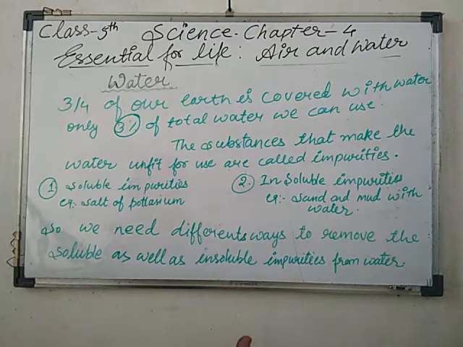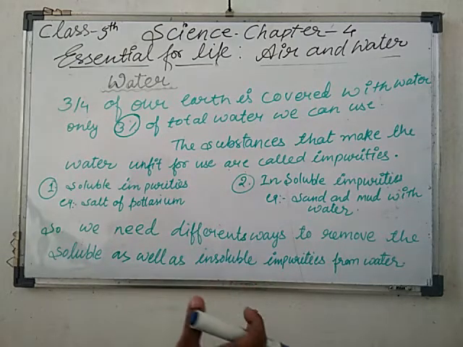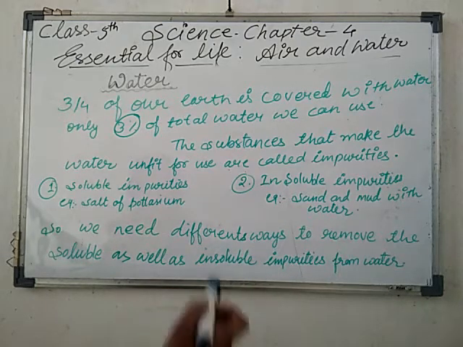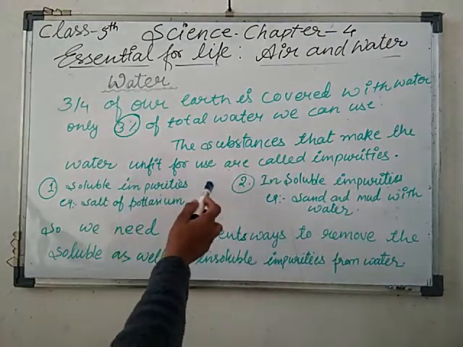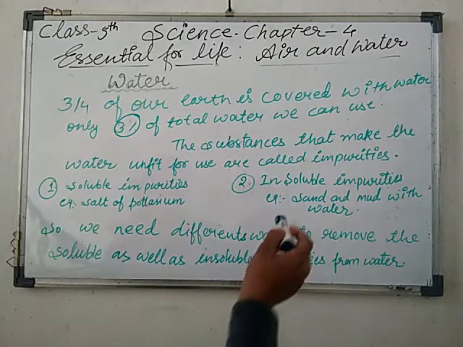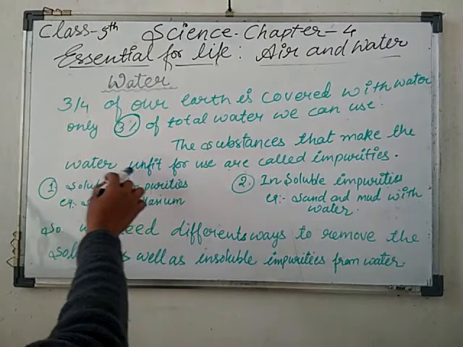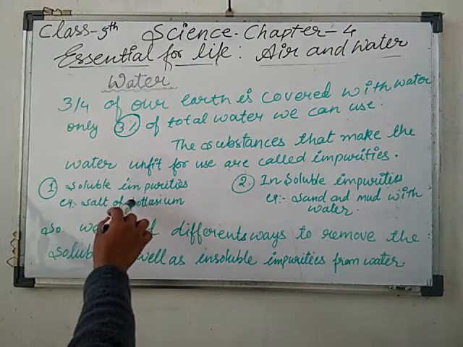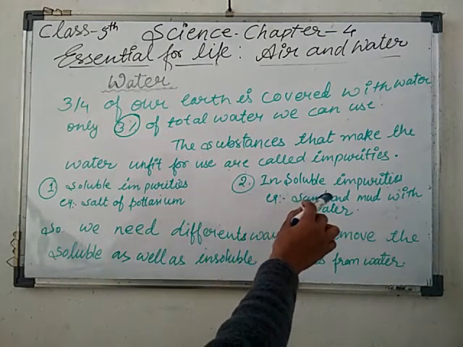You know, impurities are a type of substance that makes the water unfit for use. Okay, so the substances that make the water unfit for use are called impurities. Okay students, as you know, impurities may be soluble in the water, or may be insoluble in the water. So there are two types of impurities. The first one is soluble impurities and the next one is insoluble impurities.